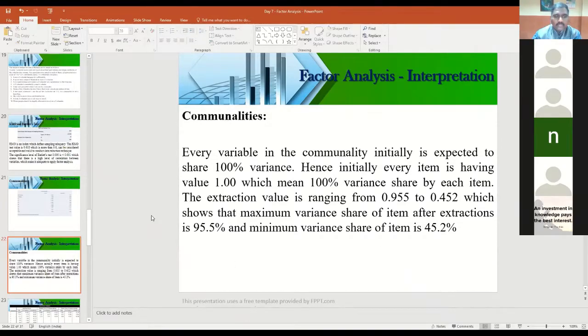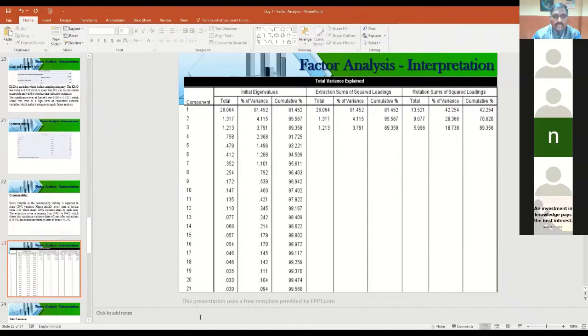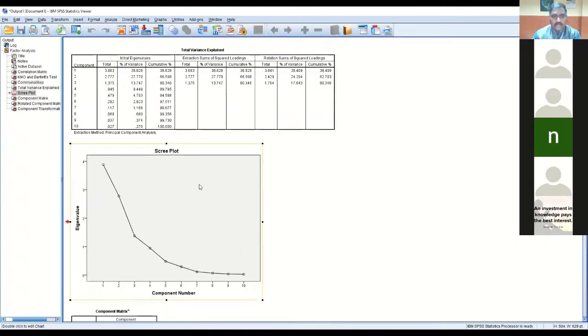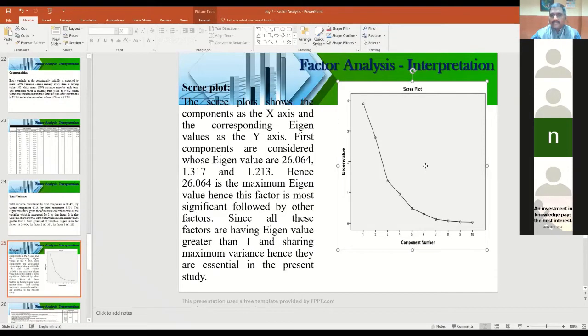And the third output, what you told, third output was scree plot, right? Yes, scree plot. I'll share the output of scree and we'll copy it. And this is a scree plot, right? This is a scree plot. I'll copy and I will paste in the PPT. Yeah, now I pasted in the PPT, right? Okay. I think you can see the scree plot, right?